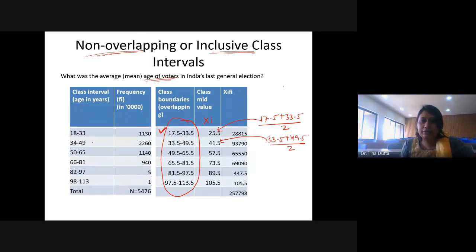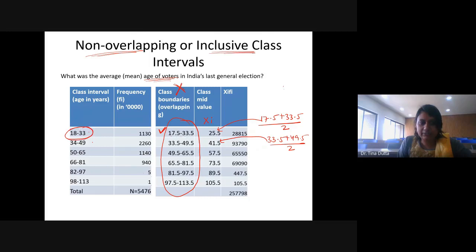Now what if you calculate the class mid value without transforming this into an overlapping class interval? Do you think there will be any difference? It will come out the same. If you don't do this step, what will be the mid value?